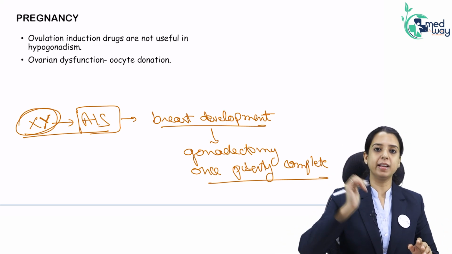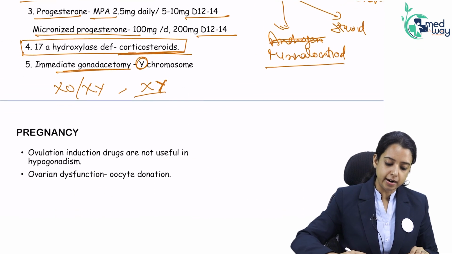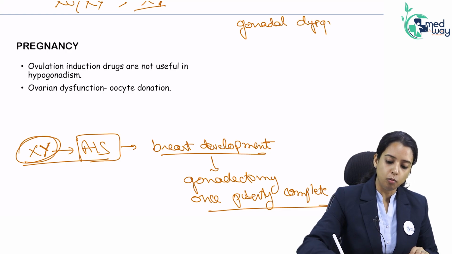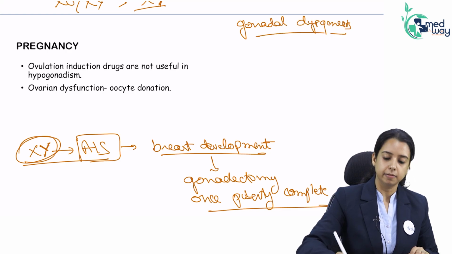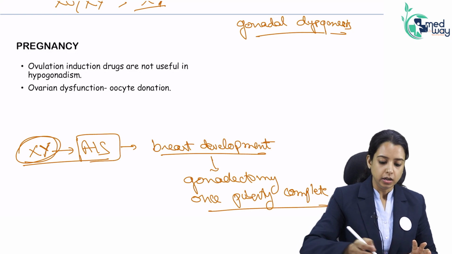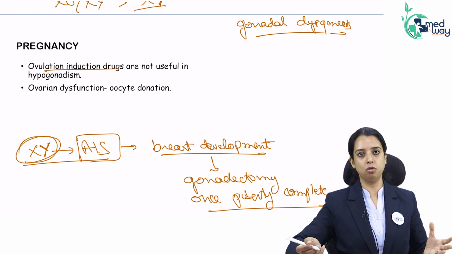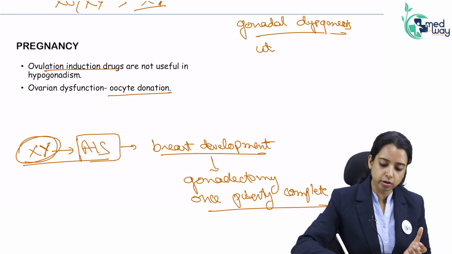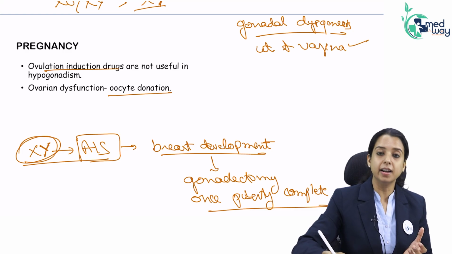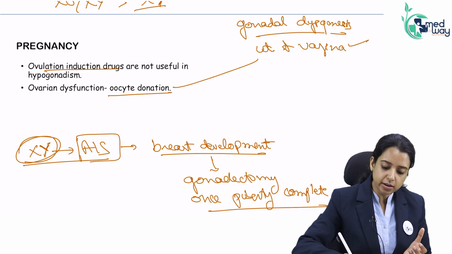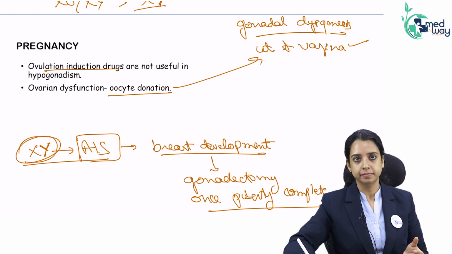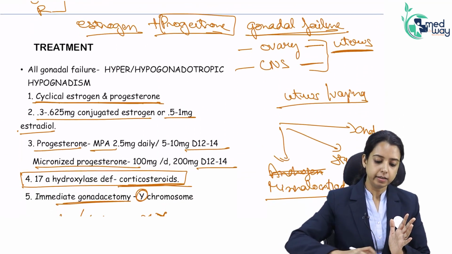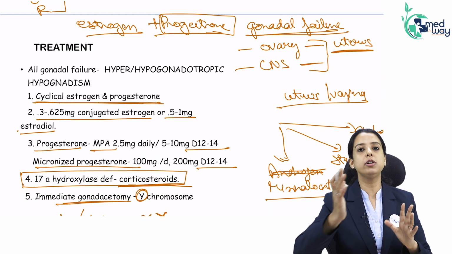Okay. What about pregnancy in these patients? In gonadal dysgenesis patients, gonads are not working. No doubt you give hormones, they will start looking like females. But ovaries are not working, so ovulation induction drugs will not be helpful. They will need oocyte donation. Remember, they have a uterus and vagina. Since the uterus and vagina are there, they can become pregnant, but you need to give them ovum. They don't have ovum. So in a gonadal dysgenesis patient you will give cyclic estrogen and progesterone, but for pregnancy you need to give ovum donation.